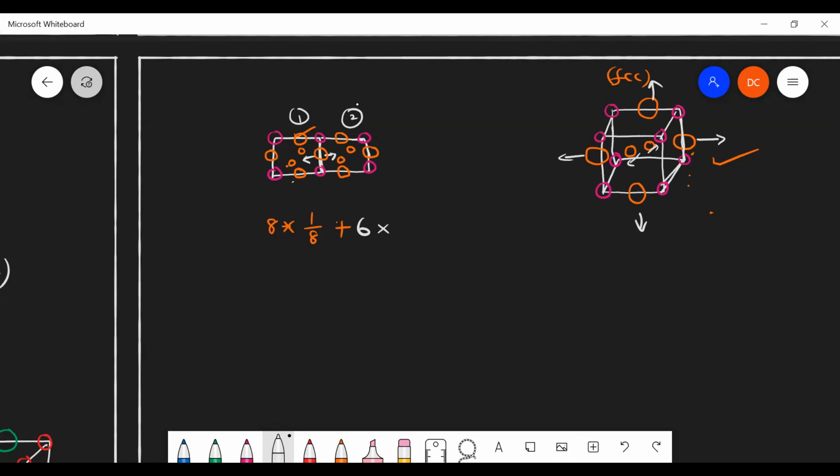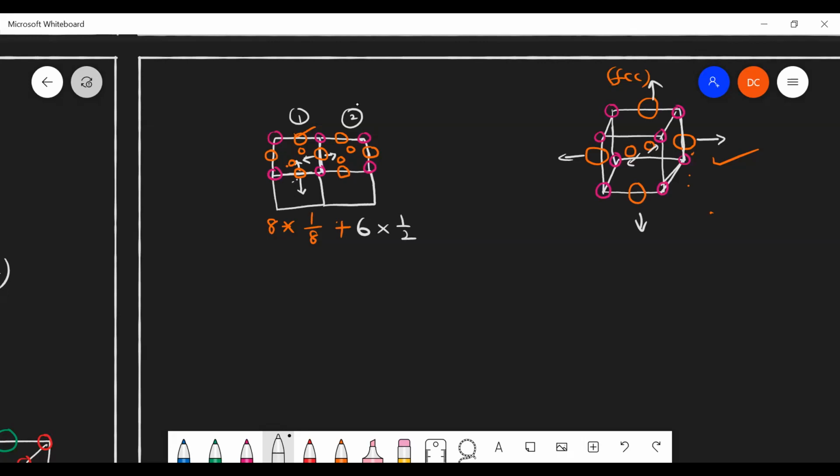Yes, sir. Here also, the bottom part also has unit cells, so one half is shared to this particular unit cell. So for one particular unit cell, one face centered atom contribution is 1/2.